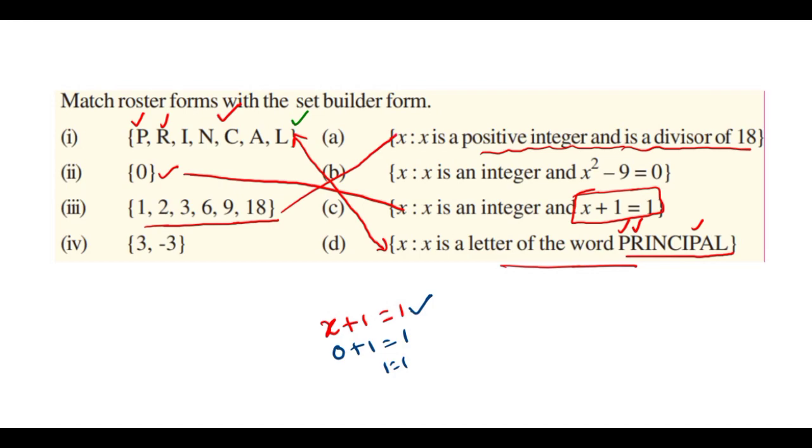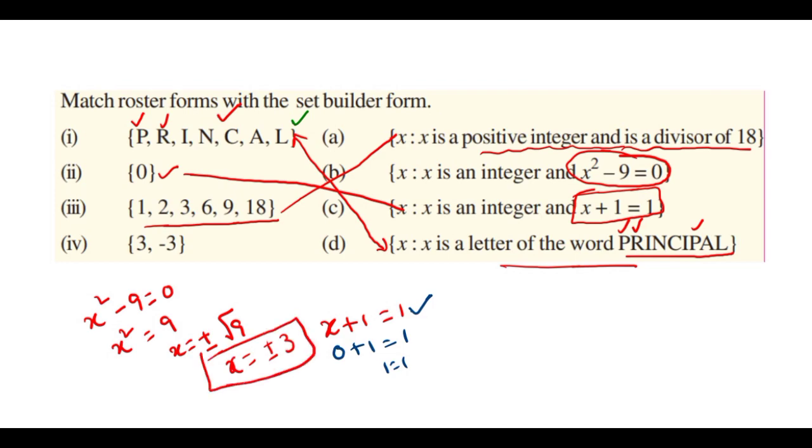And one more here: x square minus 9 equal to 0. We write x² − 9 = 0, right? Then x² = 9, x is equal to plus or minus root 9. While we are writing root, we should use plus or minus both. So then x is equal to plus or minus, what is the value of root 9? That is 3. So plus 3 and minus 3. So this one we can match with this. Okay, this is all about set builder form and roster form.